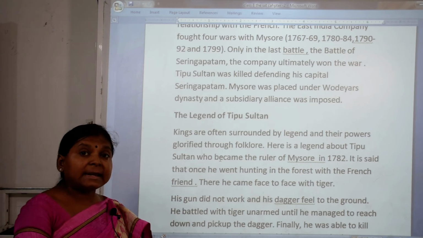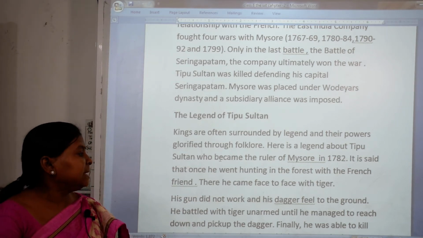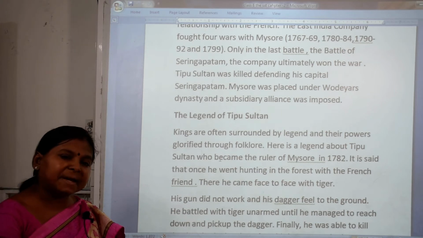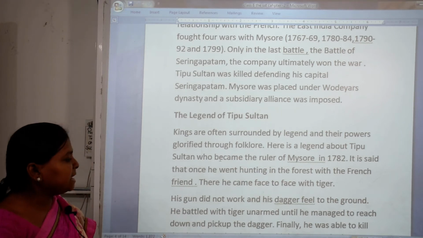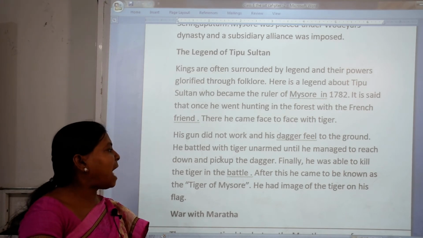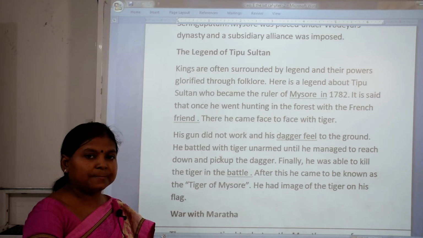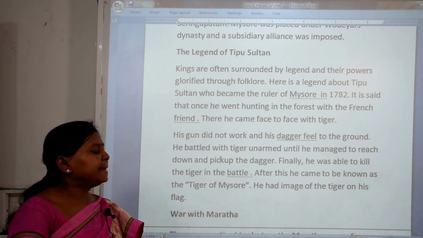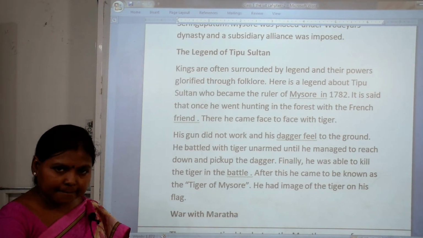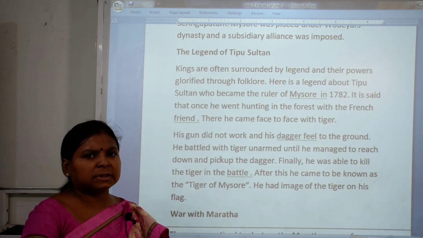What happened? Then he battled with the tiger unarmed until he managed to reach the dagger and pick it up, and finally he was able to kill the tiger in the battle. So after this he came to be known as the Tiger of Mysore, and he had the image of a tiger on his flag. Now this is what we studied about Tipu Sultan.